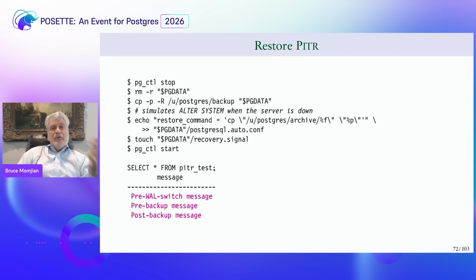And now I'm going to do point in time recovery. So I'm going to restore point in time recovery. I'm going to stop the server. I'm going to delete it. I'm going to restore my backup. And then down at the bottom, you can see that the system was able to restore the message that was done before the WAL switch, before the base backup, and even the one after the base backup. And this is what you want to see.